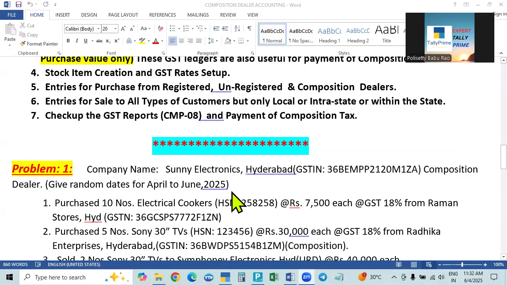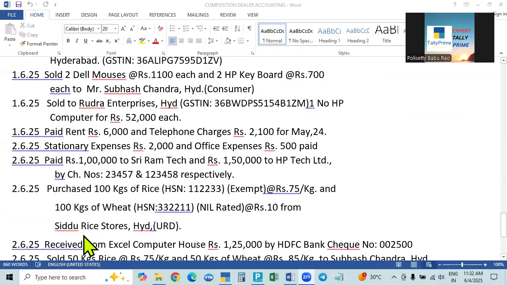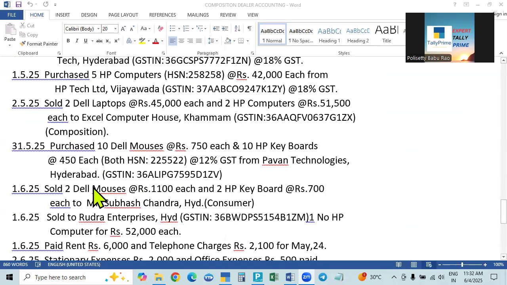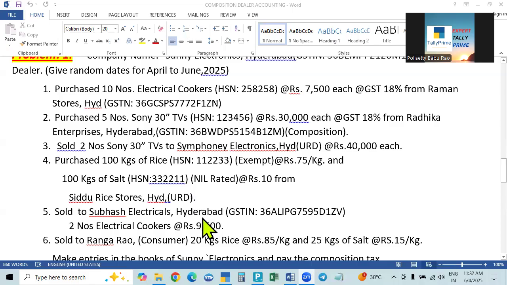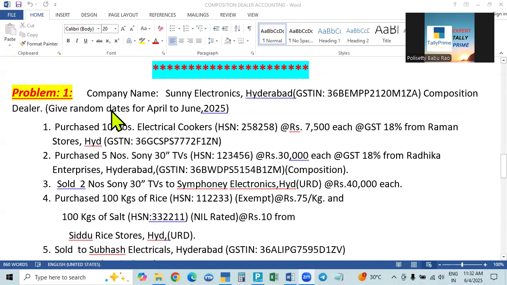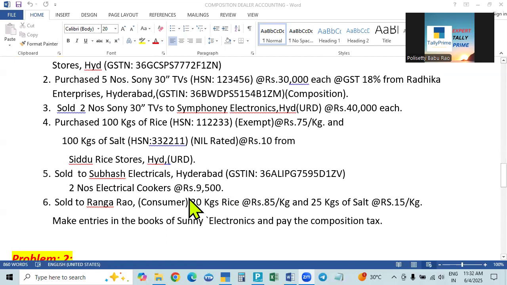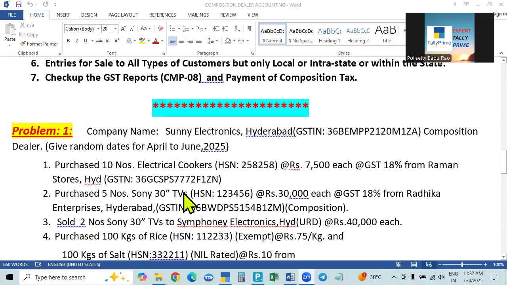So first of all, you will take up this. Here it is April, May, June. This is the second problem, that is quarter. Here also, this is a different company. Here also April to June, some different, random dates. We will give 1st April, one transaction, two transactions in April, two transactions in May, and two transactions in June. Okay. So here, first of all, the company name is Sunny Electronics, Hyderabad.